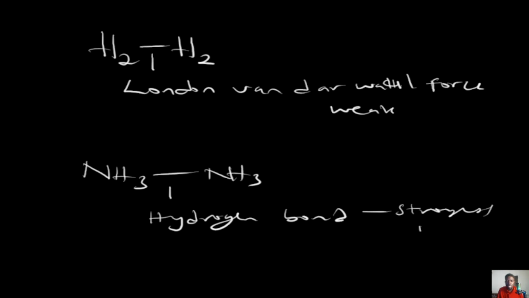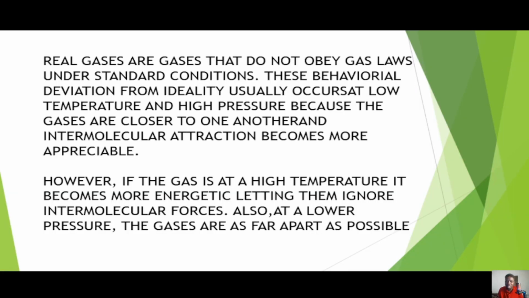Having said this, these are the two major things that cause a gas to begin to act like a real gas instead of an ideal gas. Now, if on the other hand, a particular gas is at a high temperature, you will notice that increasing the temperature will make that gas more energetic. And if it becomes more energetic, the implication is that the collision will now be relatively perfectly elastic, hence giving us a condition related to an ideal gas.